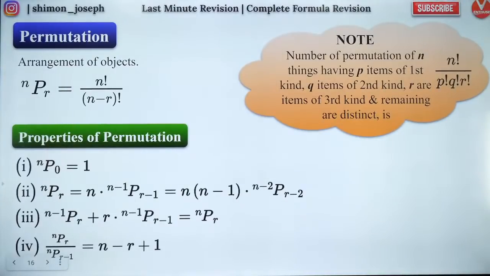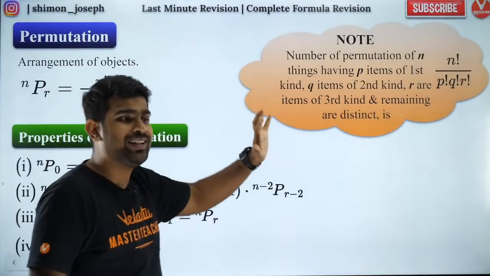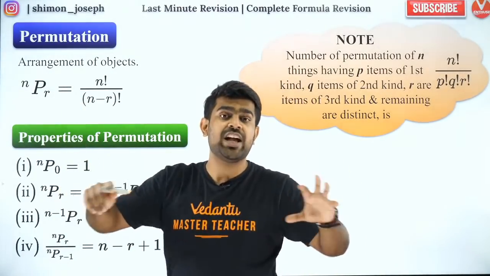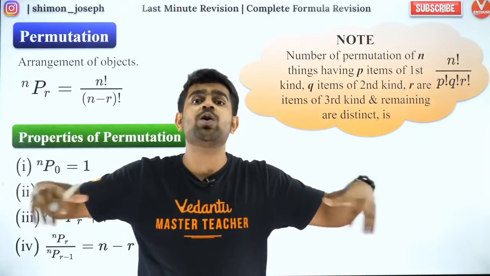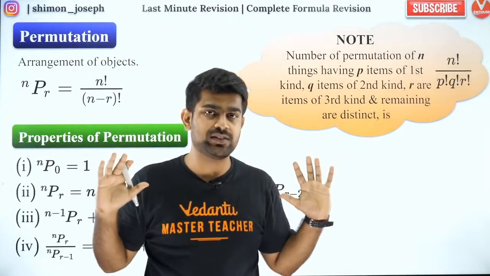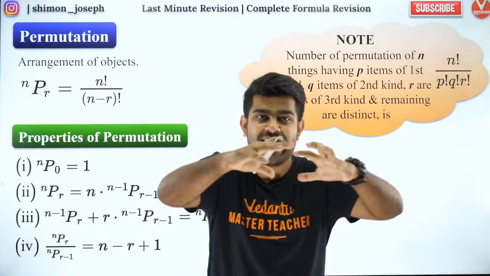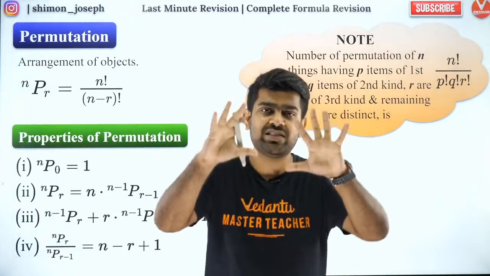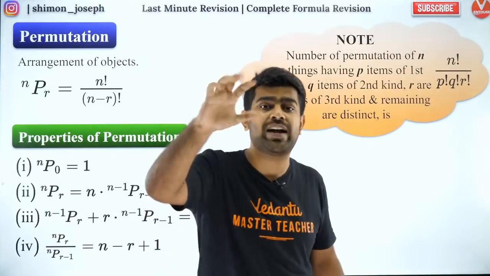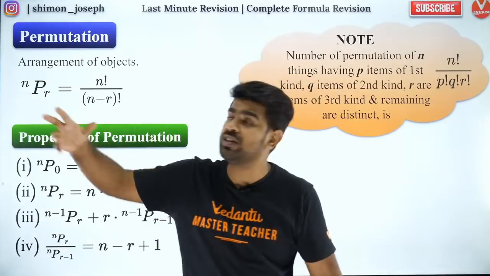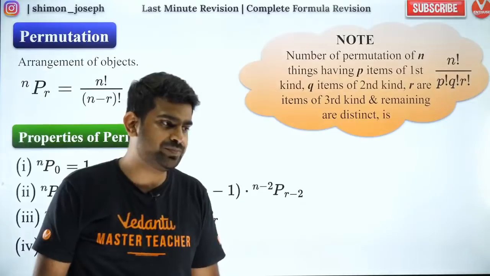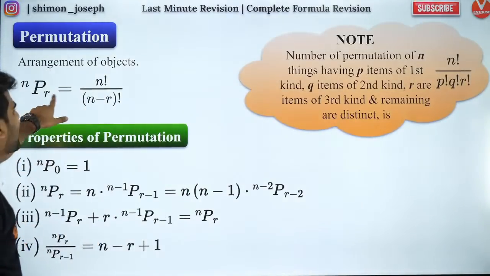Now, permutation. What is permutation? Permutation means arrangement, guys. Whenever we say nPr, it means in n places you have to arrange r objects. For example, you have 10 seats and you want to arrange 5 boys. That can be done with the formula 10P5. Are you all happy with that? Great. So that is what I have written here.